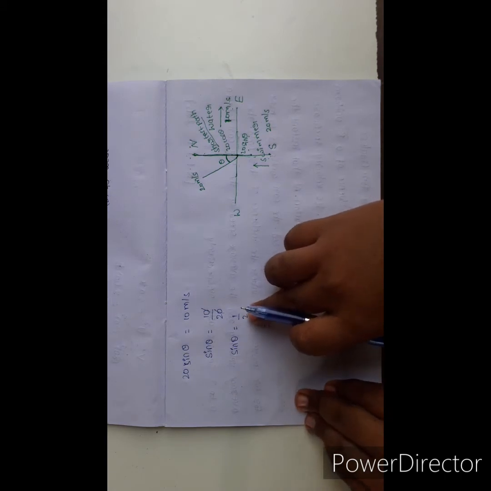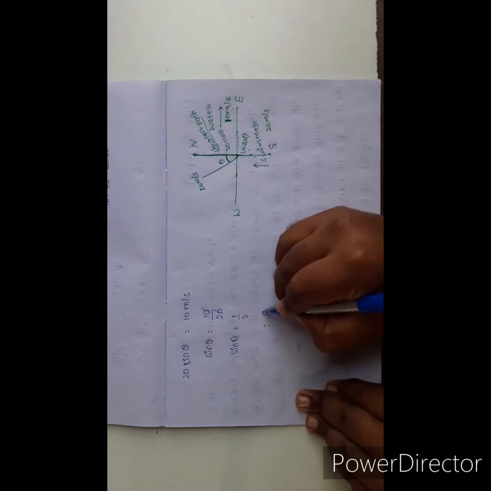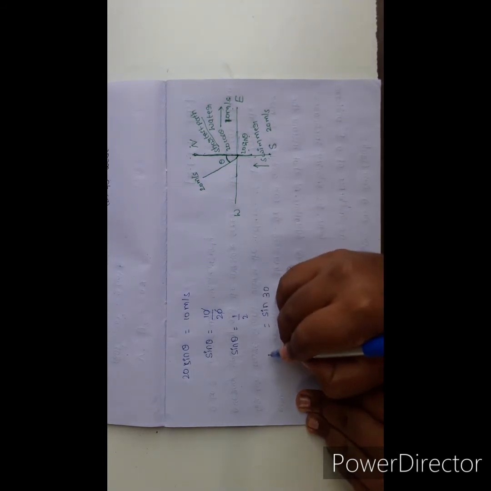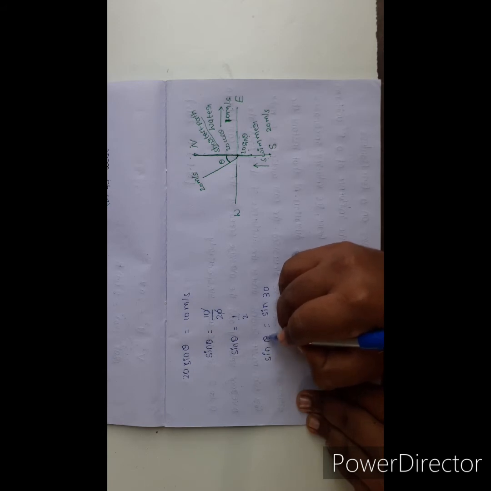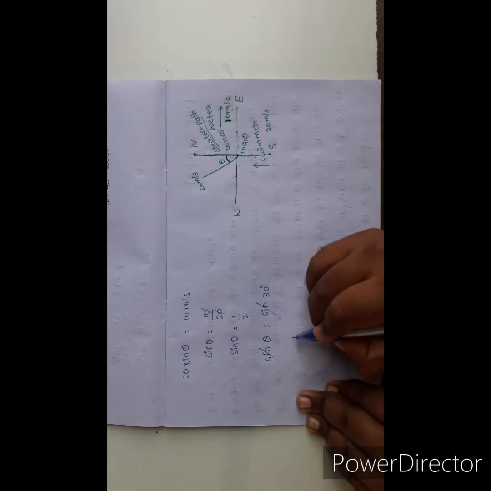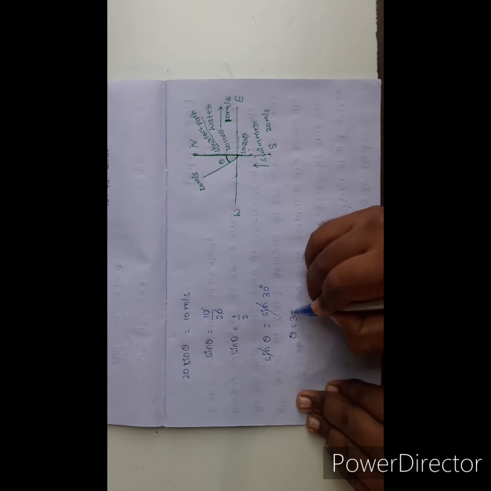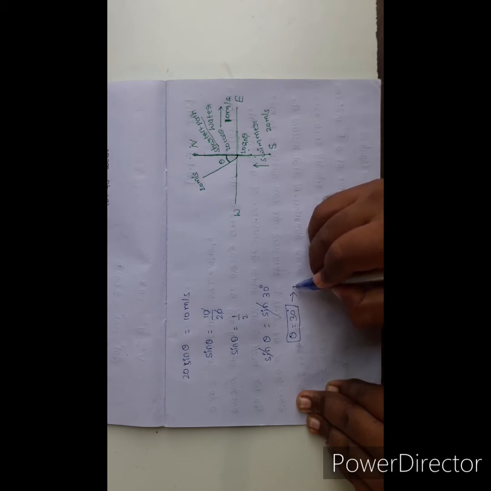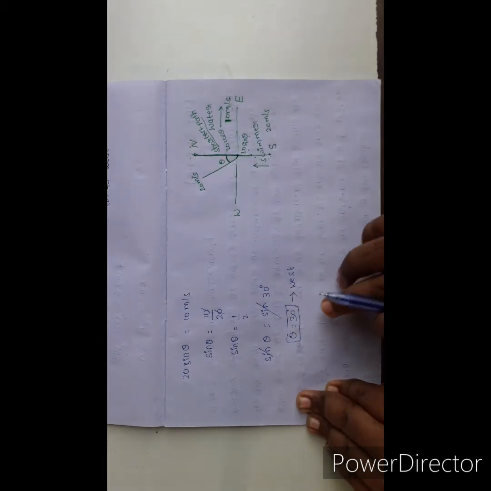Here 1 by 2 means, in case of sine table, 1 by 2 is for sin 30 value. So here sin theta equal to sin 30. Sin will cancel, theta equal to 30 degrees. But here he is trying 30 degrees angle towards west direction. Okay, that is very important.